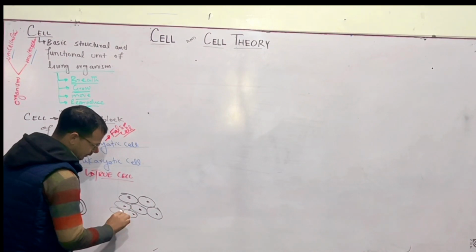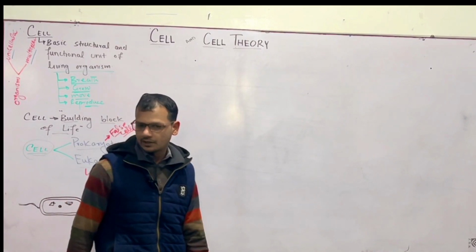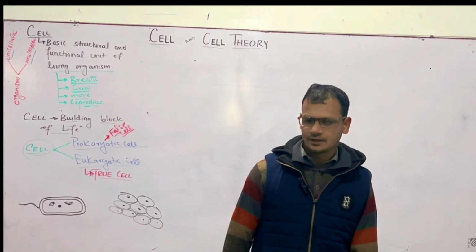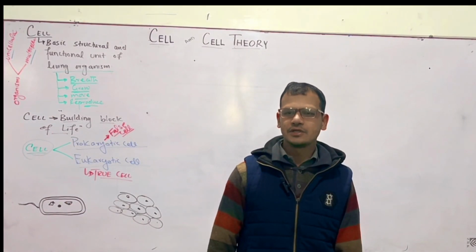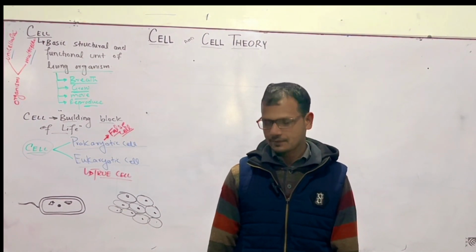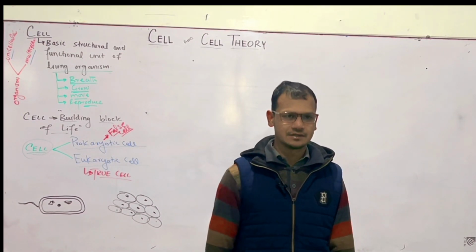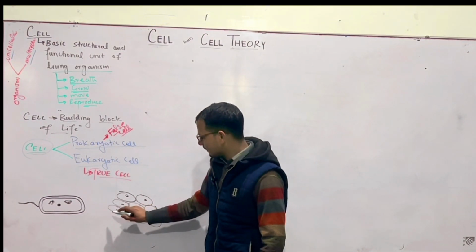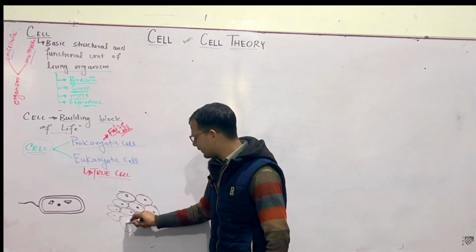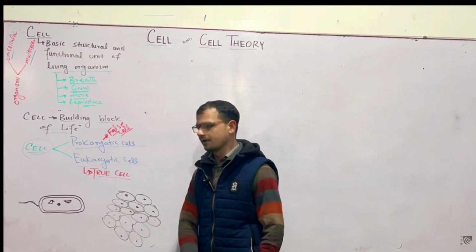The human body is composed of 100 trillion cells, in which 25 trillion are only RBCs. So 75 trillion are other cells. So for example, we have a complex body made up of thousands and hundreds of cells.